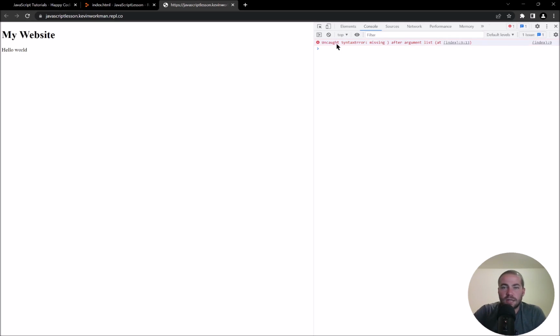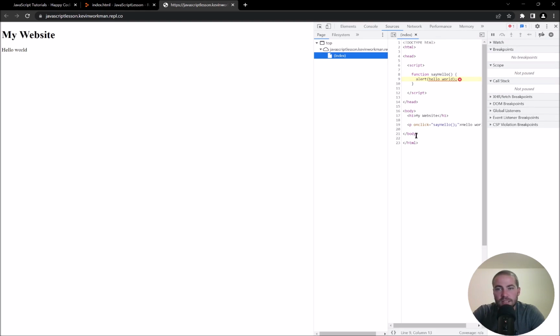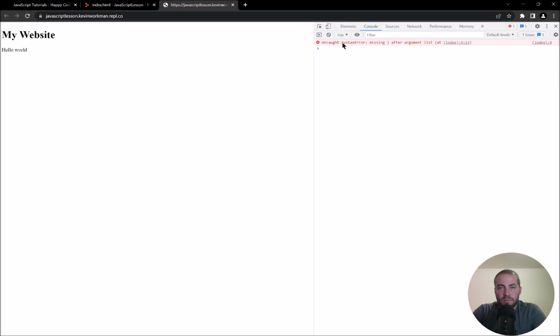You get another error message here, on load, because it's saying missing parenthesis after argument list, and you can click here to see what it looks like, and this is the code. So this is more information about the error message that I just got, and you can even type this error message into your browser.